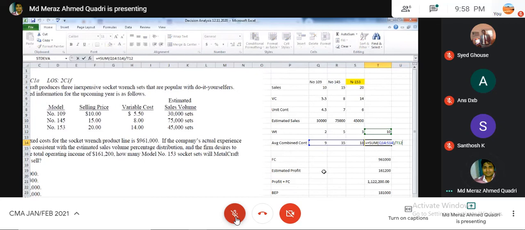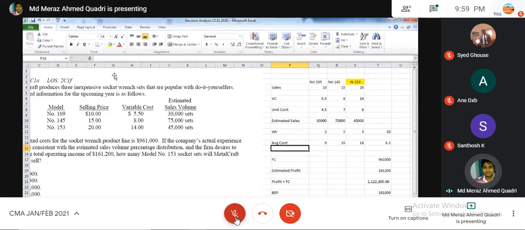So the per unit contribution into their weight plus per unit contribution into their weight divide by total weight. So this way you can calculate your average contributions or weighted contributions. So you got the weighted or average contribution at 6.2.